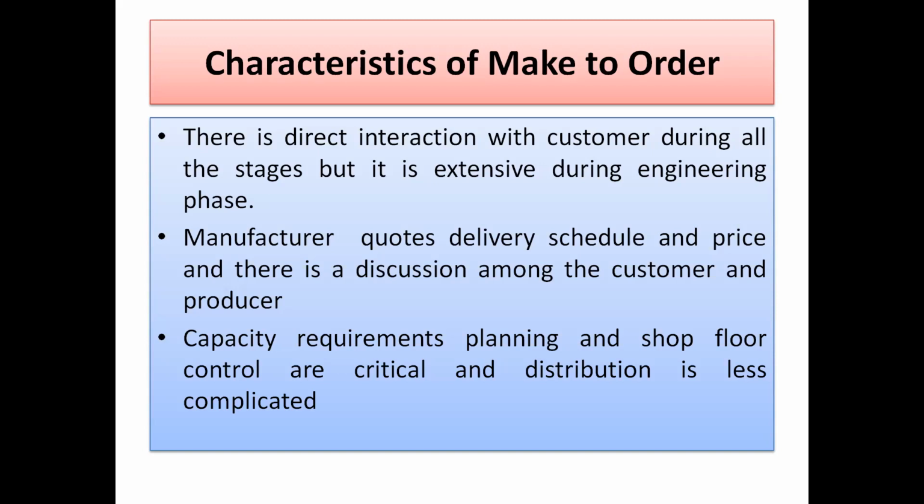So in the engineering phase, when drawings are made, designs are made, dimensions are finalized, and the process plan is made, a lot of interaction is there between the customer and the manufacturer in this particular make to order. Then the manufacturer quotes the delivery schedule and price, and there is a discussion between the customer and producer.